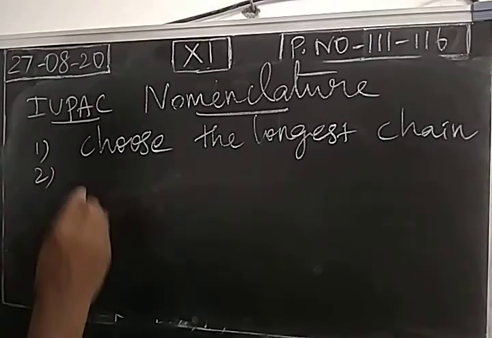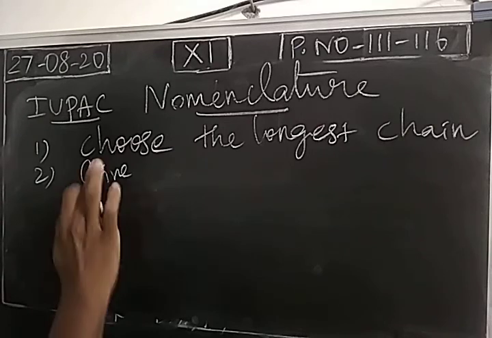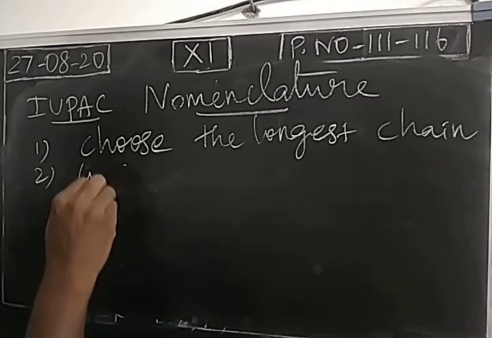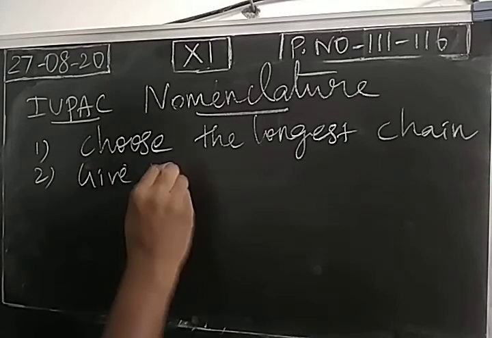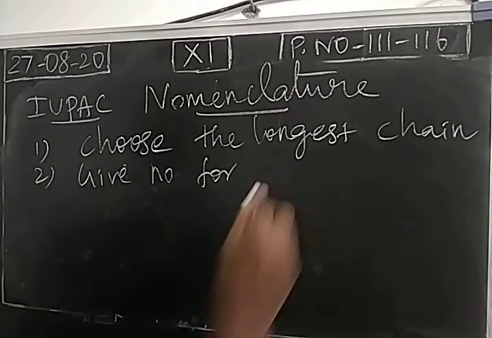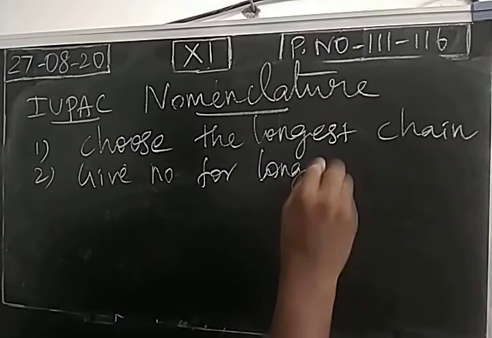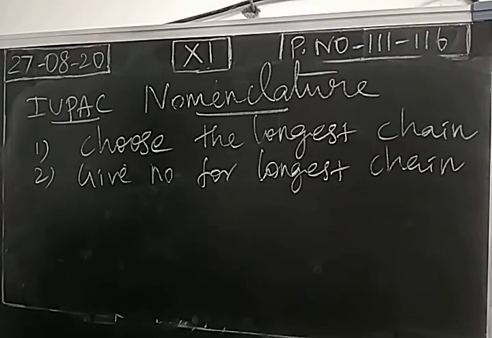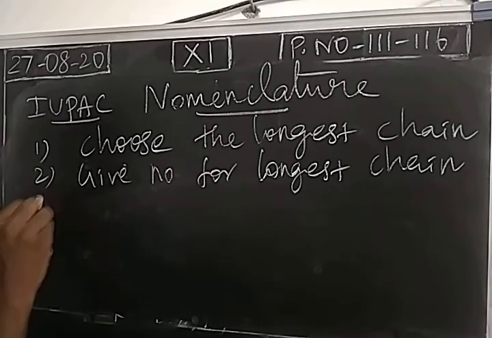Second step, give number for longest chain. So we have to give the number for the carbon atoms present in the longest chain.